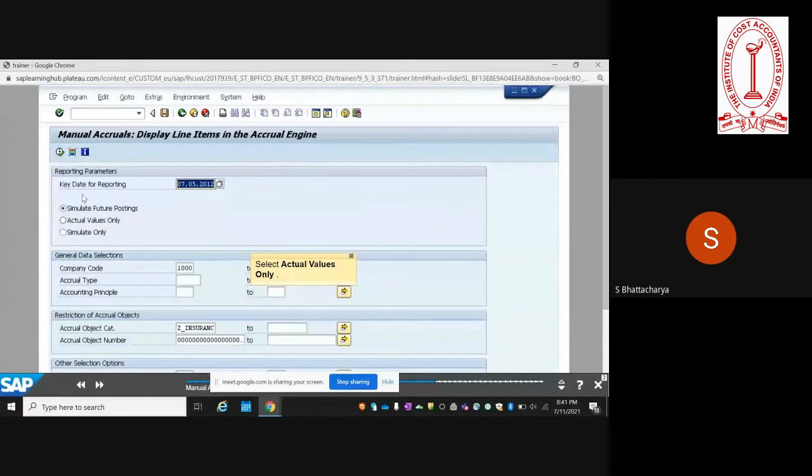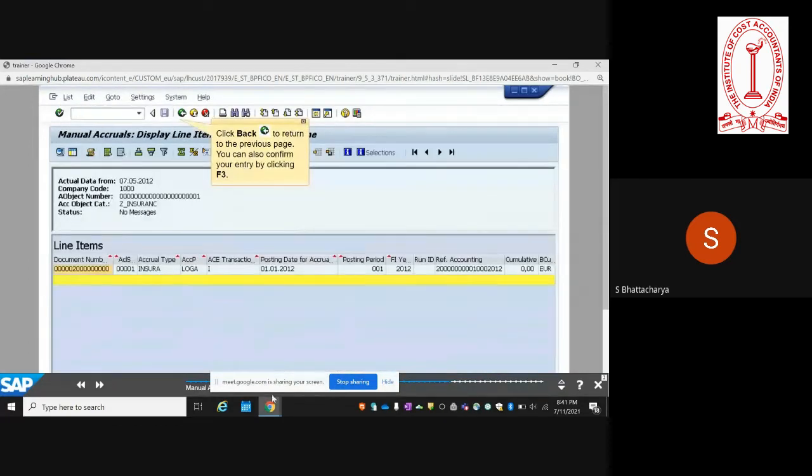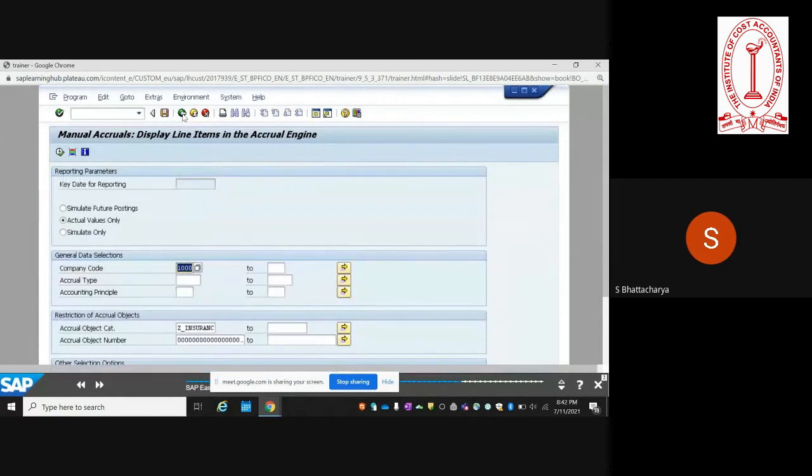So here what you have to do, you have two options. Either you want to simulate future postings, or whether you want to see actual values only. For example, at this point of time, you want to see actual values, and for this object category and object number. Then I enter these details, go to program and execute. Here you see the actual document number and all the other posting details. You can also do this, repeat the same for the totals item. So there you see the totals view.